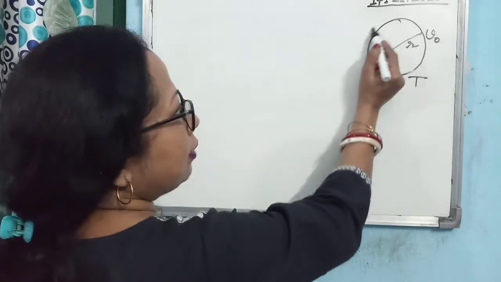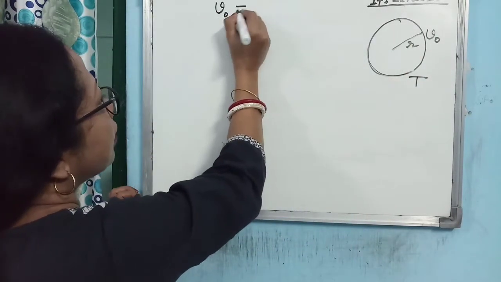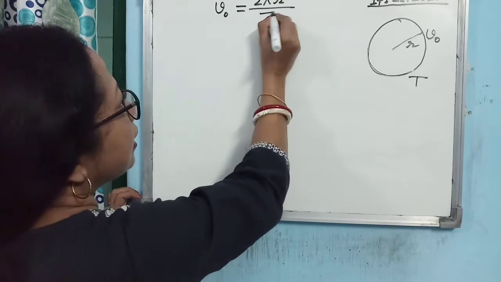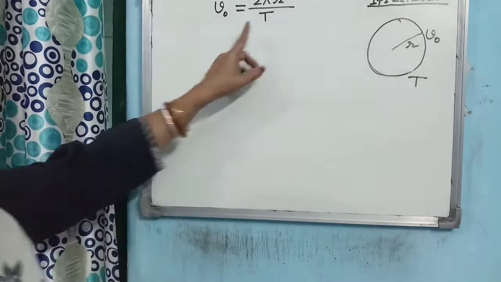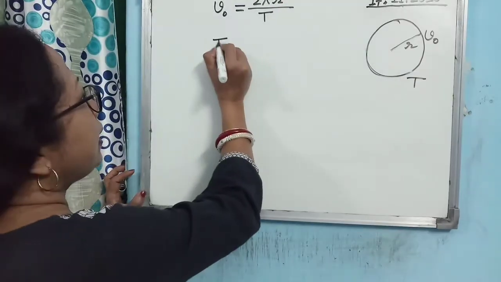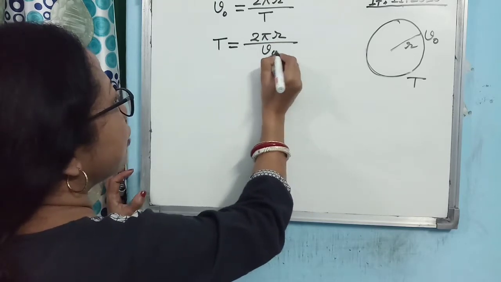Because it is traveling along this circular orbit. So the orbital velocity is distance traveled divided by time taken, and this time taken is the time period of revolution. So you can write the time period of revolution as 2 pi r by v naught.